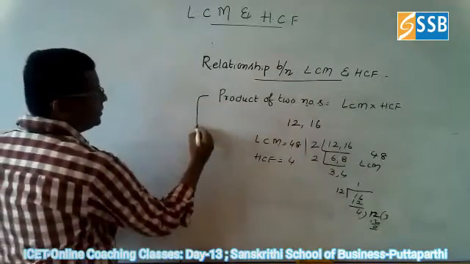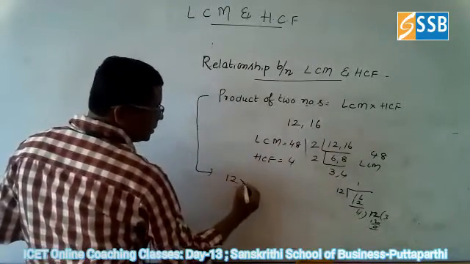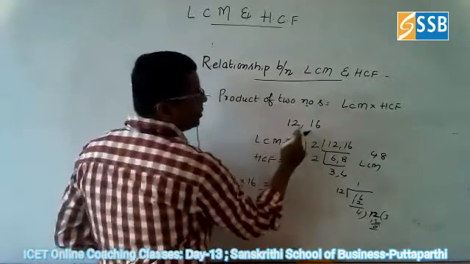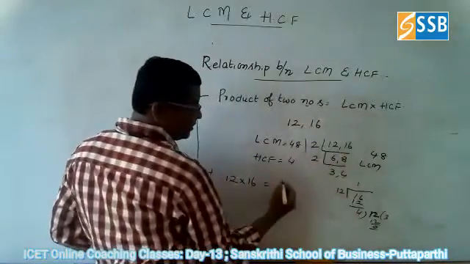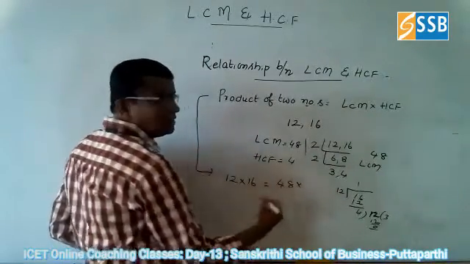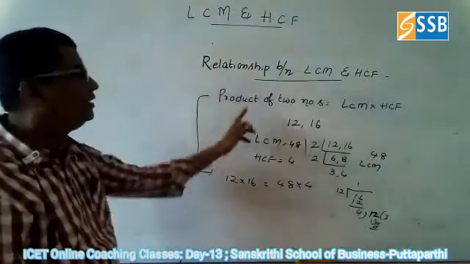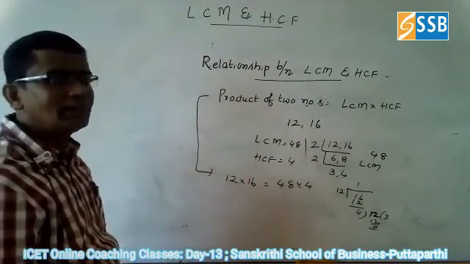Now you can check the relation. So what is the relation? Product of the two numbers means nothing but multiplication. 12 into 16 is the product of the two numbers. What is LCM here? 48. What is HCF here? 4. If you see that both are equal, then the relation is correct.